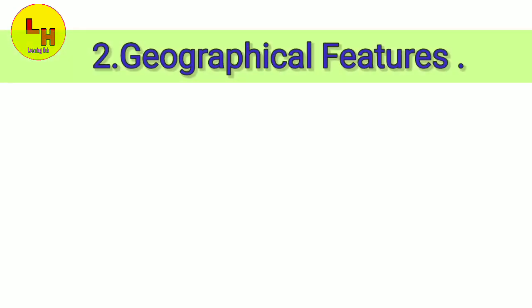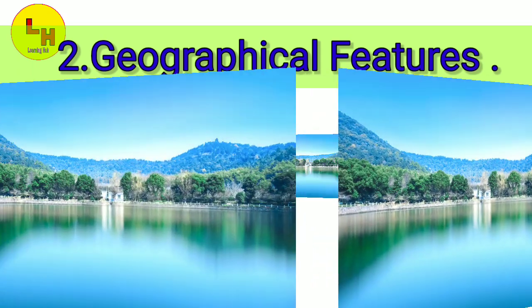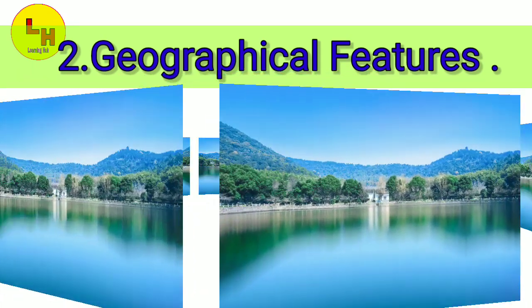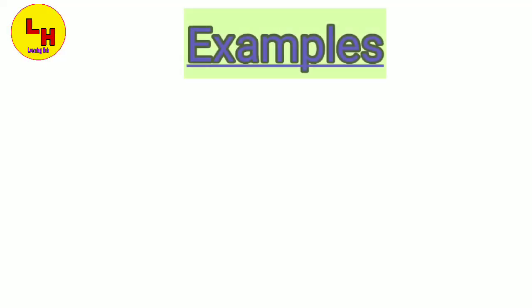Another possible situation we can see here is geographical features. We all know that geographical features have the before their names. So let us understand it through examples.